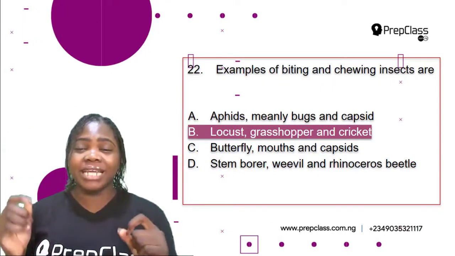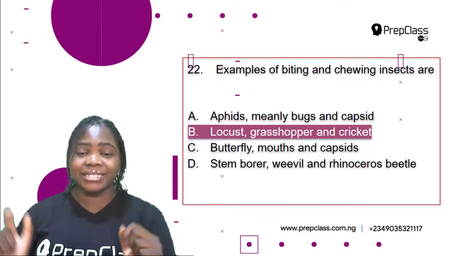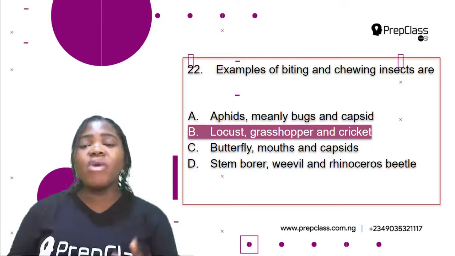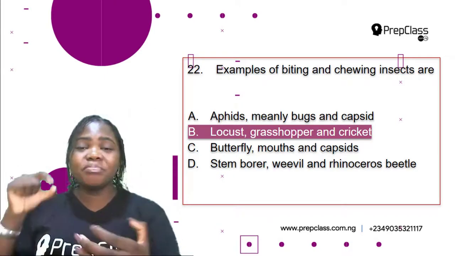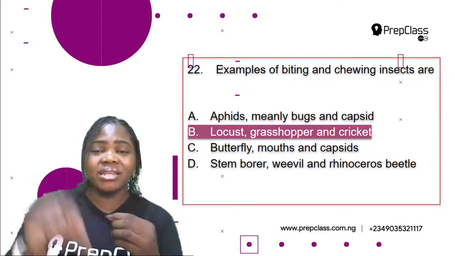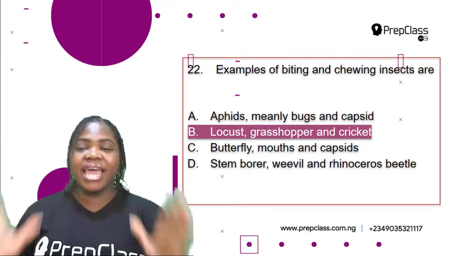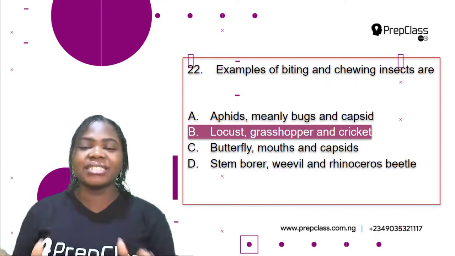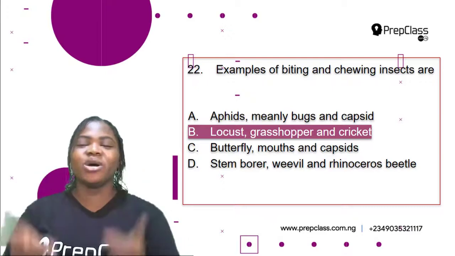Butterfly, moth, and capsule, that is C. These are piercing and sucking insects. D. Stem borer, weevil, and rhinoceros beetle are boring insects. They bore into the plant. Alright, so the correct option is B. Examples of biting and chewing insects are locusts, grasshopper, and cricket. So the correct option is B.